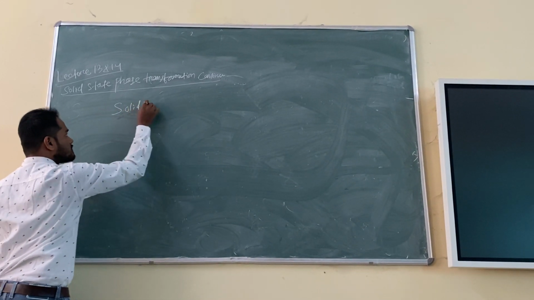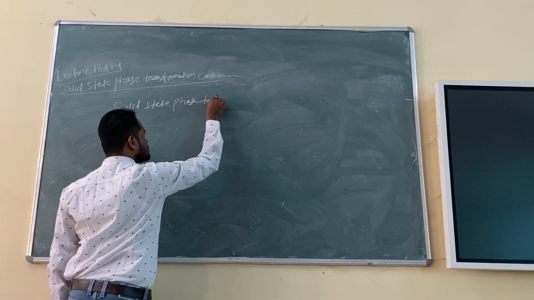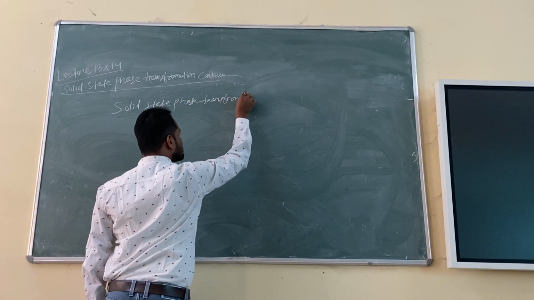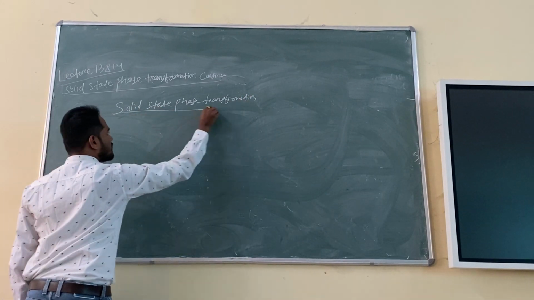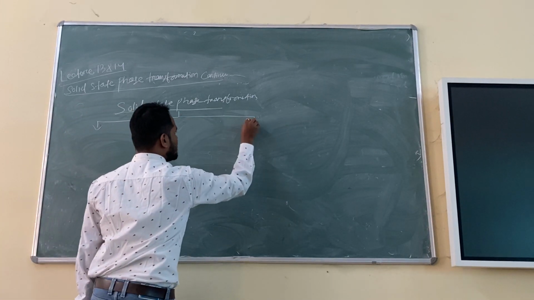Solid state phase transformations you can classify according to kinetics.